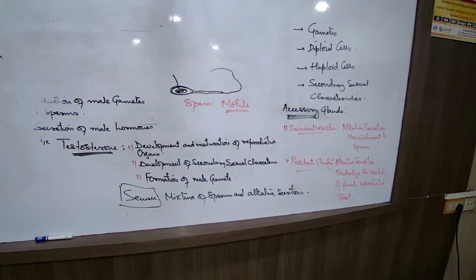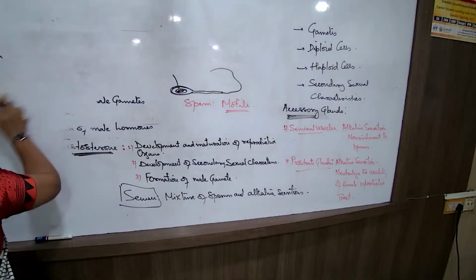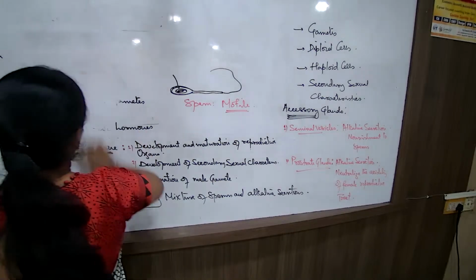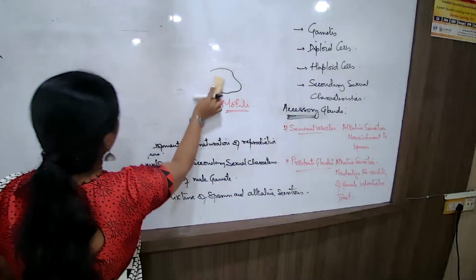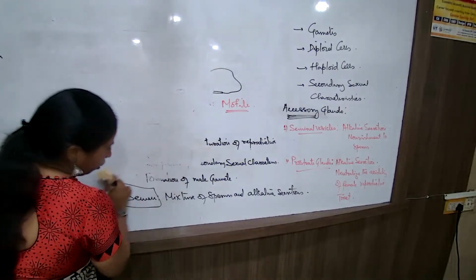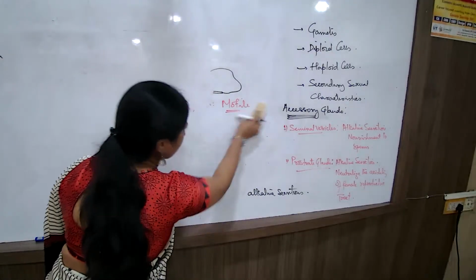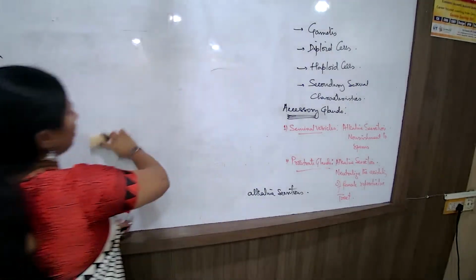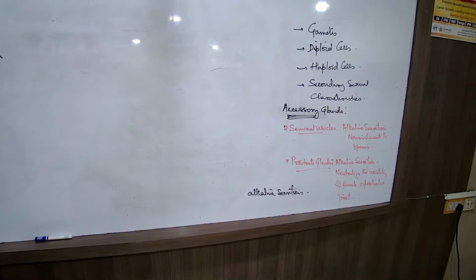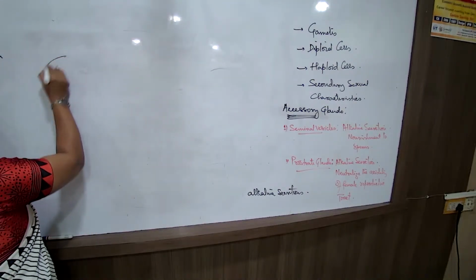Now that we are talking about the parts of the female reproductive system, there is a lot of comparison and difference between the male and the female system. Let us start with the ovaries, the primary organ producing the gametes and the hormones, in comparison with the male system. Let us talk about the female reproductive system.